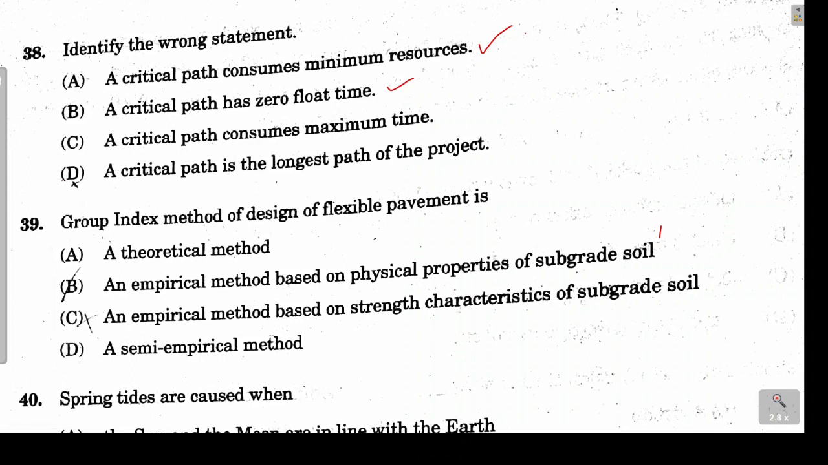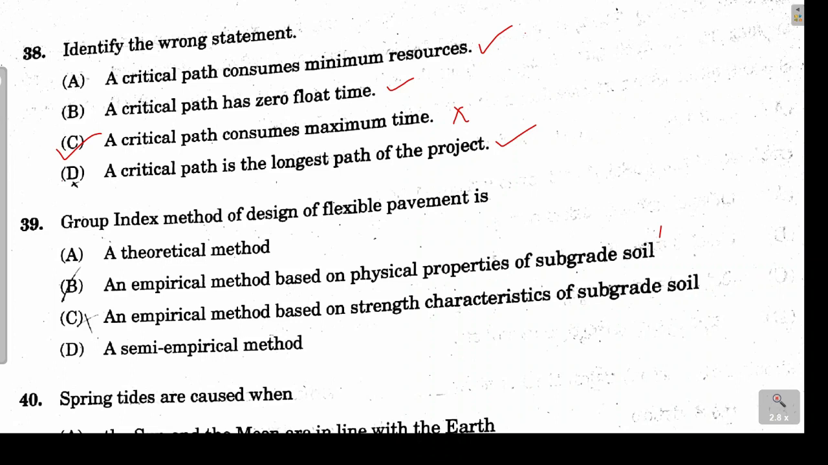Coming to statement C, which says that a critical path consumes maximum time. So basically this statement is incorrect. The critical path consumes the minimum time. Next is a critical path is the longest path of the project. So this is also true. So the incorrect statement is option C. So our answer will be option C in this case.